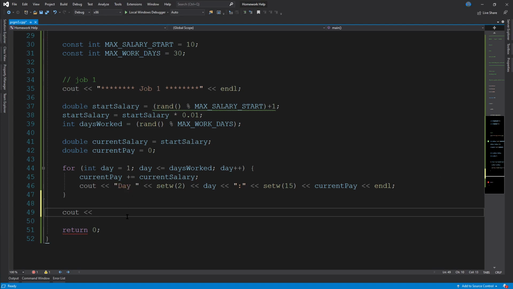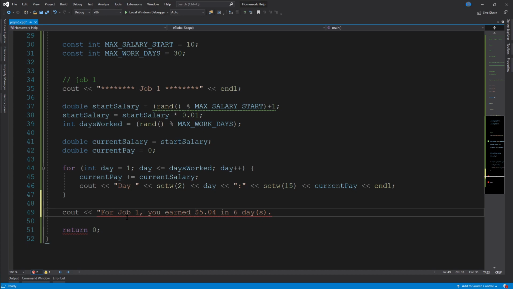So it wants us to output the salary as well as, oh wait, max days worked, never mind. It wants us to output the job number, how much total was earned, and the total number of days that were worked. So to get that, we will just put a quote there.